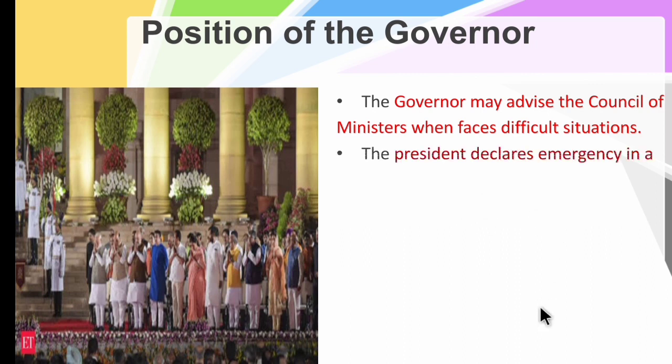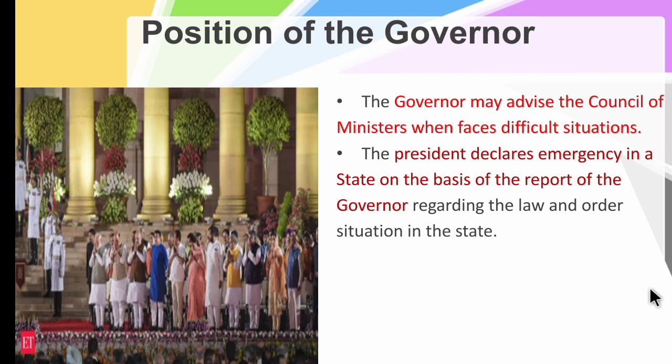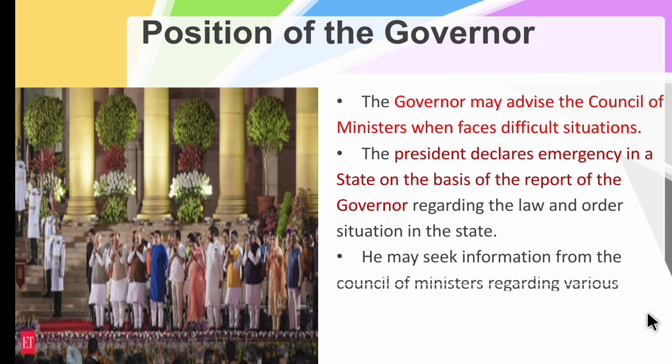Then the president declares emergency in a state on the basis of the report of the governor regarding the law and order situation in the state. As I told before, based on the report of the governor only, the president will declare the emergency in the state, and the budget will be approved. He may seek information from the council of ministers regarding various activities of the government. So the governor may also ask for information from the council of ministers about the administration and the functioning.